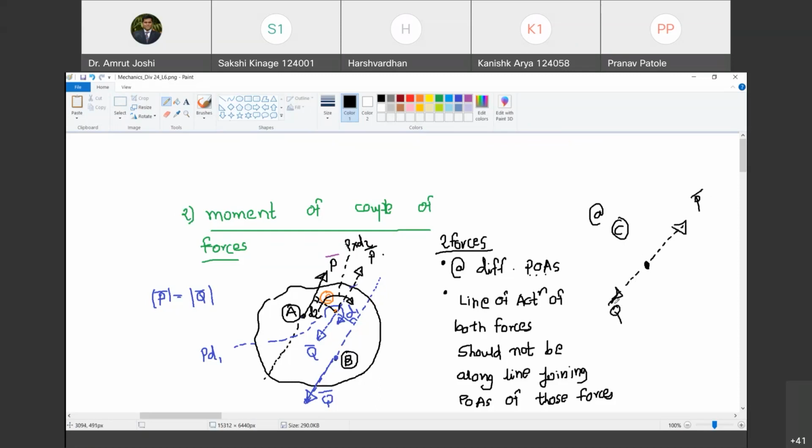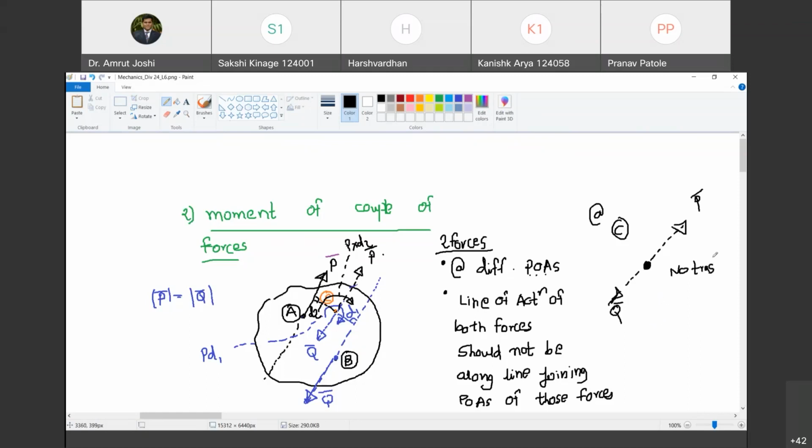Now, what can you say about the magnitudes of P bar and Q bar? They are equal. So therefore, the net force acting at point C is 0. Do you agree with me? Yes, sir. Net force is 0. That means point C is not going to translate at all. The tendency of translation has been balanced by equal and opposite forces. Do you agree with me? Yes, sir. So this point doesn't translate.